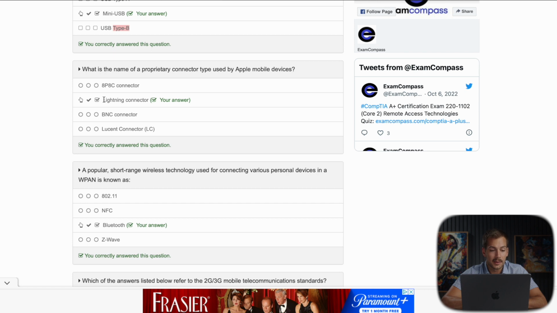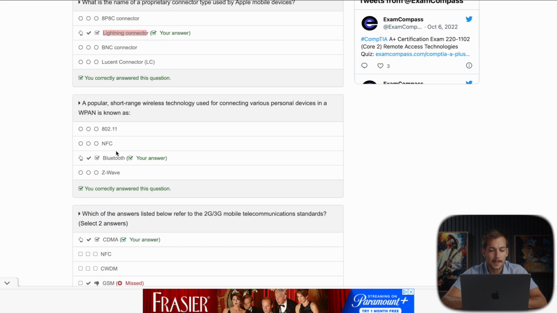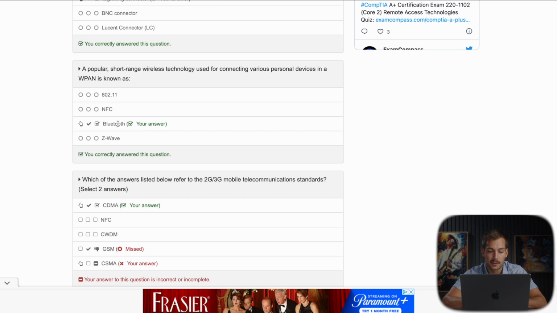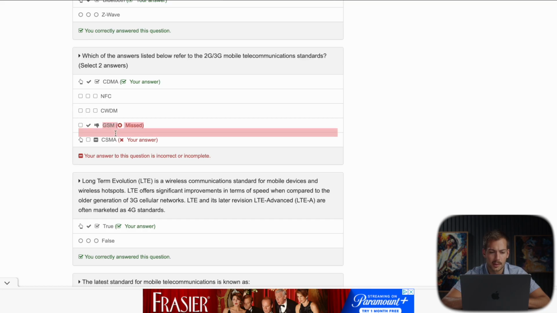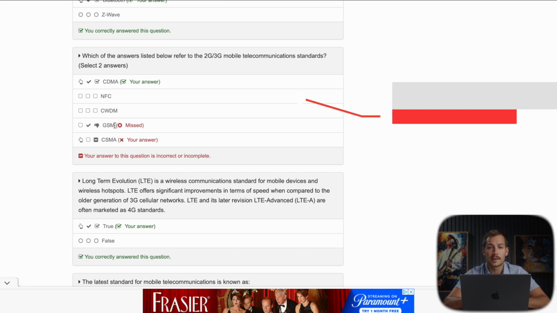And then lightning connector, pretty self-explanatory. Bluetooth, again, that's a personal area network is kind of the keyword there. And then the short range wireless technology, that is known as Bluetooth. Now GSM stands for Global System for Mobile Communications. So I'm actually not sure whether the site was wrong or I was wrong. I'll put the correct answer to this question on the screen.